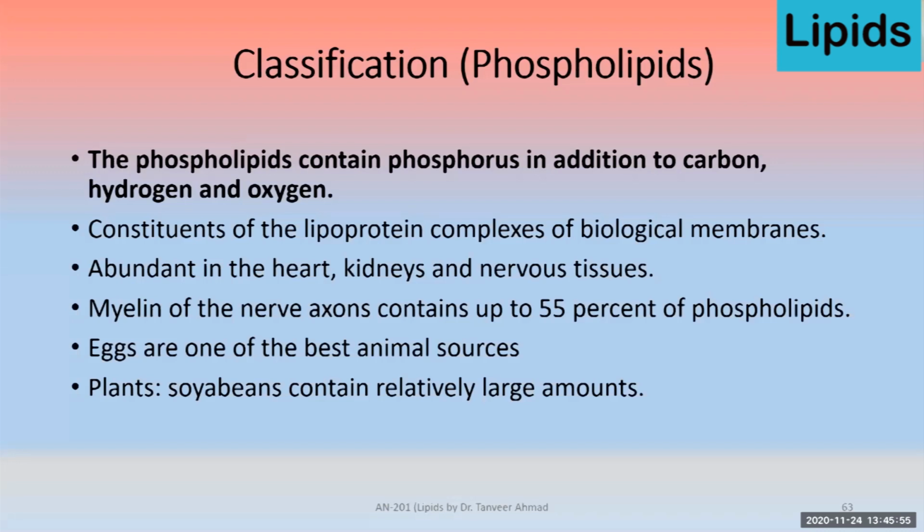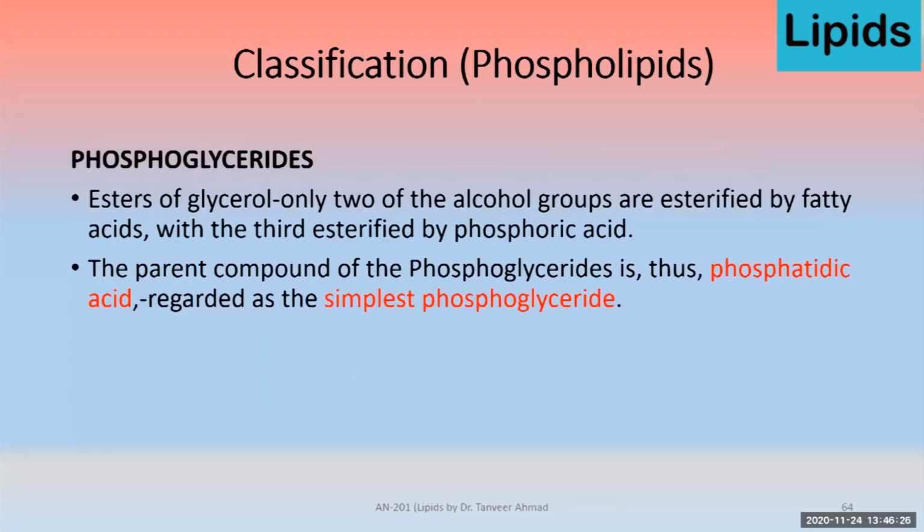these phospholipids. Egg is also one of the best animal sources of phospholipid. In case of plants, soybean contains a large amount of these phospholipids. If you look at the label of many everyday products, they contain soya lecithin. That is basically this phospholipid, and that lecithin is used to make a smooth mixture of the contents.